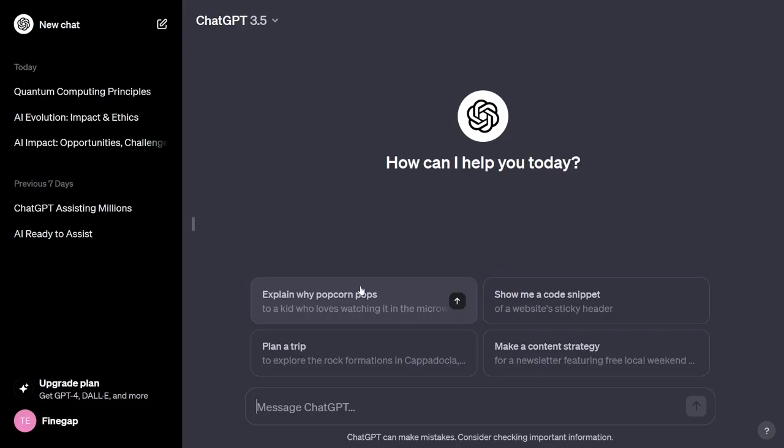If you are a programmer, then ChatGPT is a piece of gold for you, because you can ask it to write a piece of code. You can ask it to solve your programming problems. If you have any error, you can just copy and paste your error as a prompt and it will provide you its solution. So let me type here, write a JavaScript code to make an HTTP request. Let me press enter.